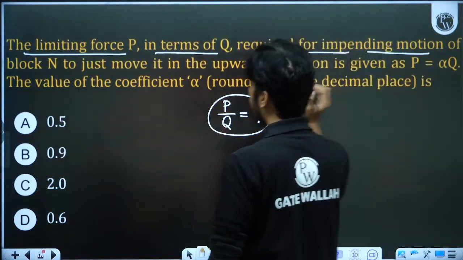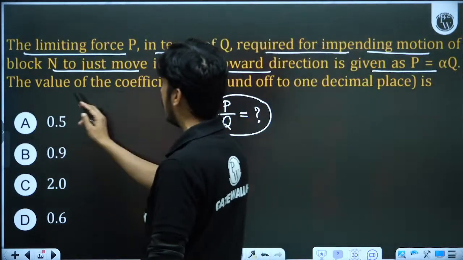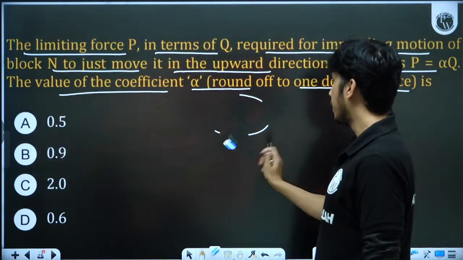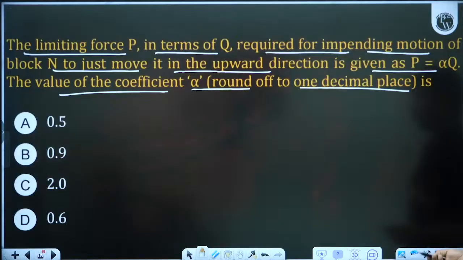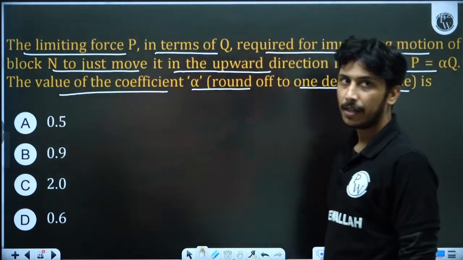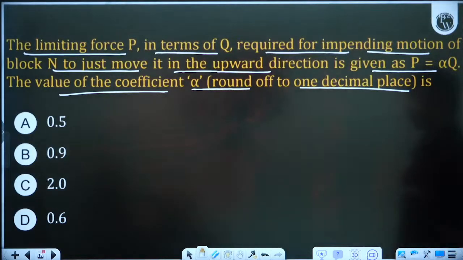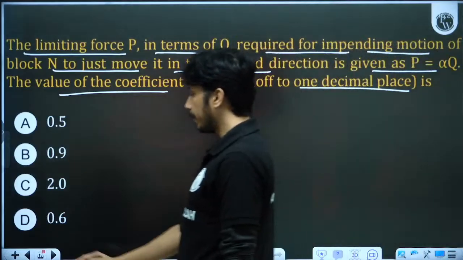Required for impending motion of block N to just move in the upward direction. Given P is equal to alpha Q, then the value of coefficient alpha, round up to 1 decimal. Okay, they have explained also: P is equal to alpha Q. So P by Q is alpha, and alpha they are asking. The options are 0.5, 0.9, 2, 0.6. So please write down the options first, because I will be moving back to the previous slide. Please write down the options because you have to comment the options.